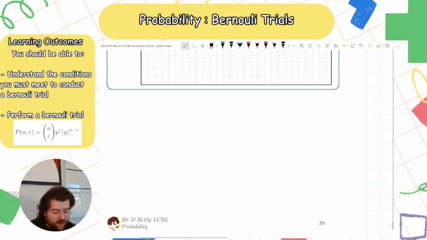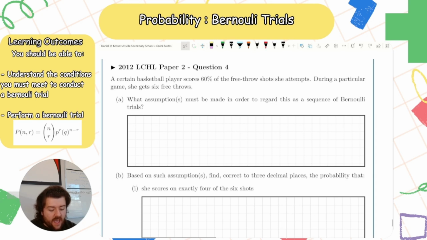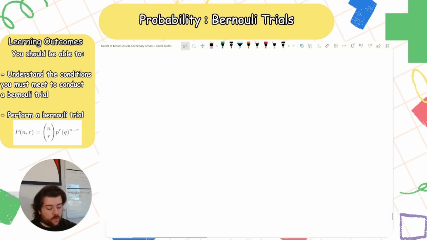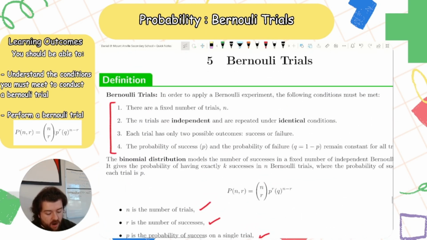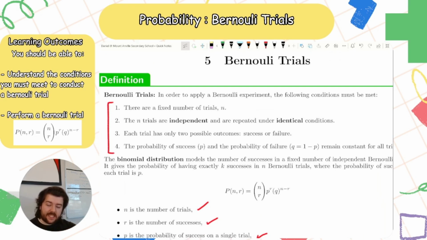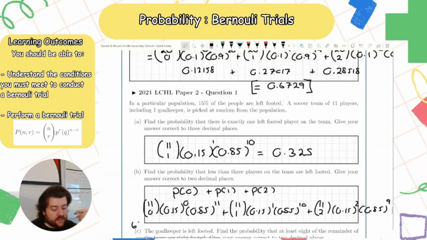Right. Final question here. 2012. A certain basketball player scores 60% of the free throw shots she attempts. During a particular game, she gets 6 free throws. What assumptions must be made in order to regard this as a trial? So remember, we go back to my notes here, right? There are a fixed number of trials. The trials are independent. Each trial only has 2 outcomes, success and failure, and the probability of success and probability of failure do not change, or are consistent for all trials.